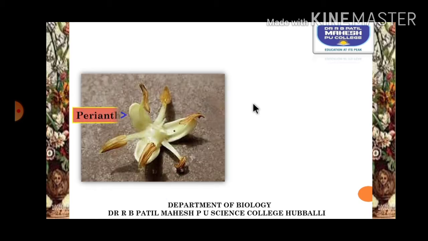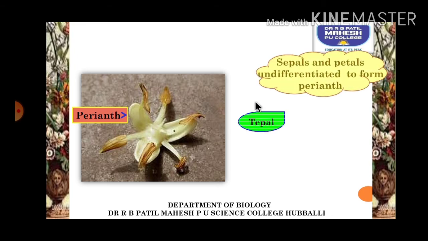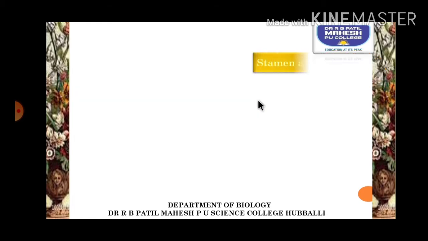In some monocot plants, there is no difference between calyx and corolla. With the naked eye, we cannot differentiate calyx and corolla, and such a structure is called perianth. The units of the perianth are called tepals, and this becomes the most important character of the monocots.